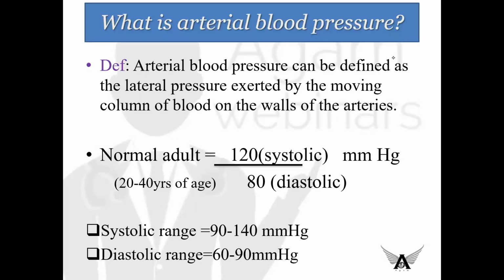What is arterial blood pressure? We all know that arterial blood pressure is the lateral pressure exerted by the moving column of blood on the walls of the arteries in which it flows. This is the definition we have read in our first year physiology. And coming to the normal range of blood pressure in an adult whose age varies from 20 to 40 years of age is 120 by 80 mm of Hg. The systolic one ranges from 90 to 140 mm of Hg, and the diastolic pressure ranges from 60 to 90 mm of Hg.